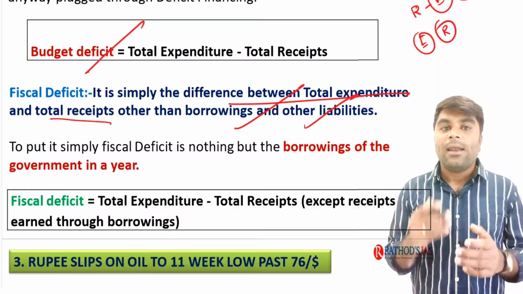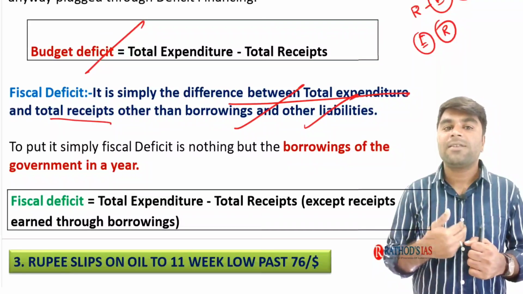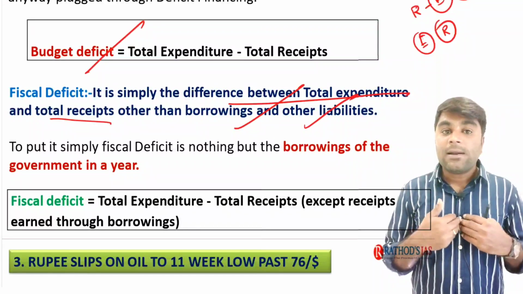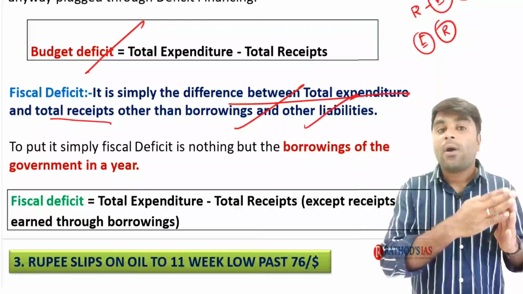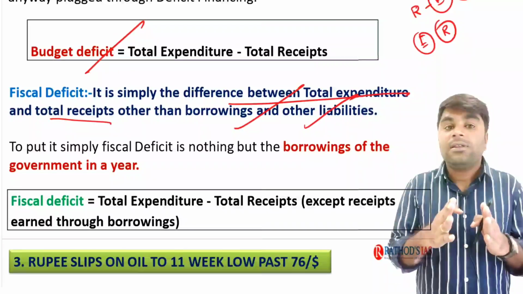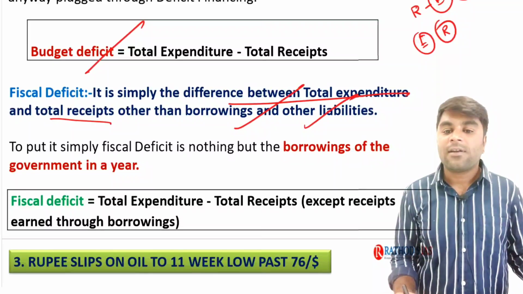See guys, liability means I am liable to pay you something. Say for example, if I am a state government, the central government will act as a guarantor for me and it is going to provide me with a loan. These kinds of things will also be acting as liabilities for the government. Say for example, the central government